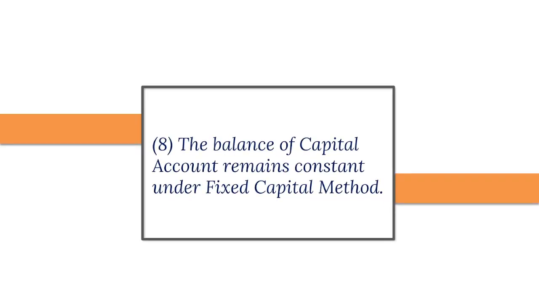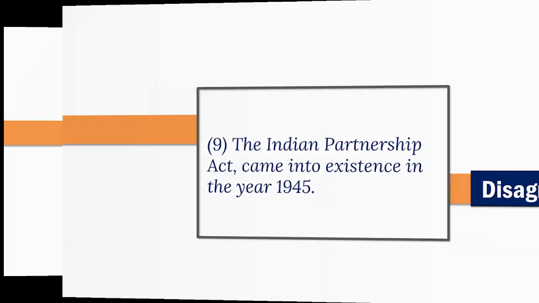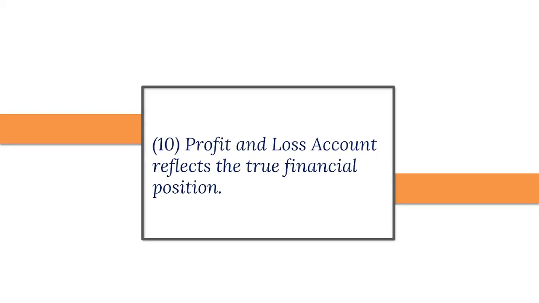8. The balance of capital account remains constant under fixed capital method. And the answer is agree. 9. The Indian Partnership Act came into existence in the year 1945. And the answer is disagree. 10. Profit and loss account reflects the true financial position.